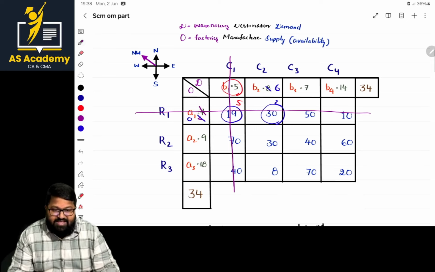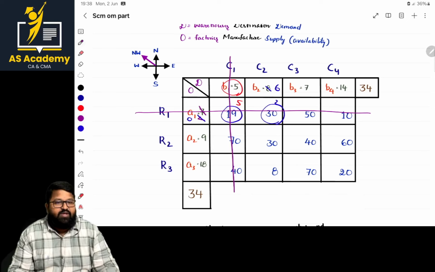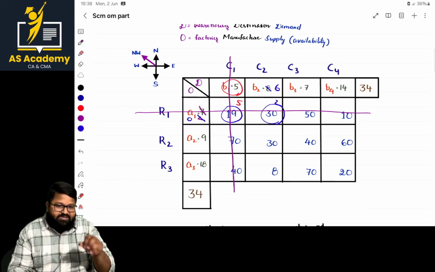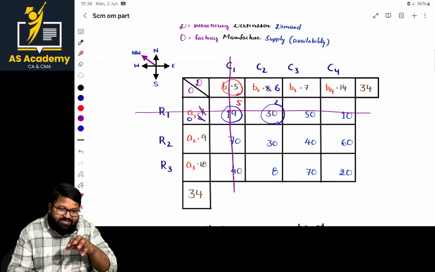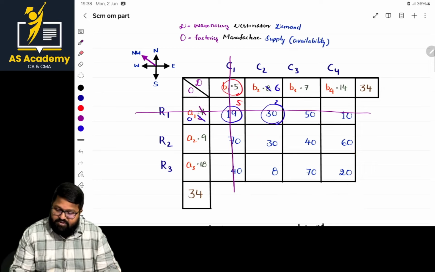Cancelled. If it is cancelled, whatever balance elements are left over, for those we make allocation. Here how many elements are left over? This 3. In this, what is the corner? This is the corner.